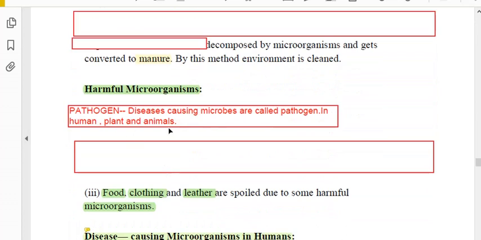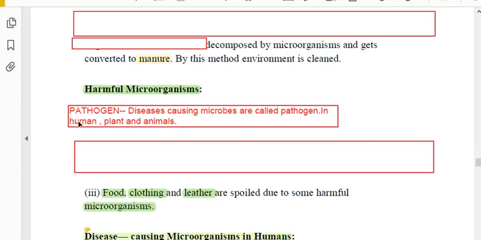And some harmful effects also. So one term comes: pathogen. Pathogen comes under harmful microorganisms. Pathogen means what? It is also a very important term. Disease causing microbes are called pathogens. Means those microorganisms because of which disease takes place in our body are called pathogens.